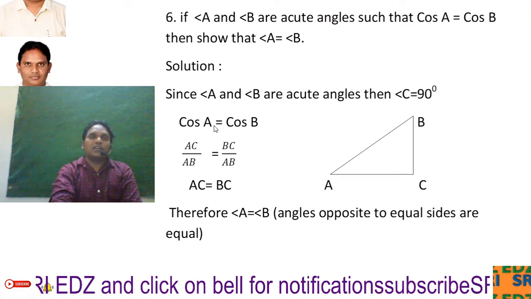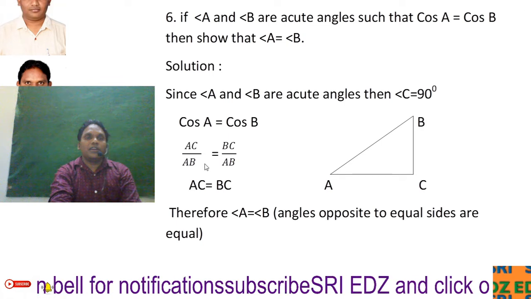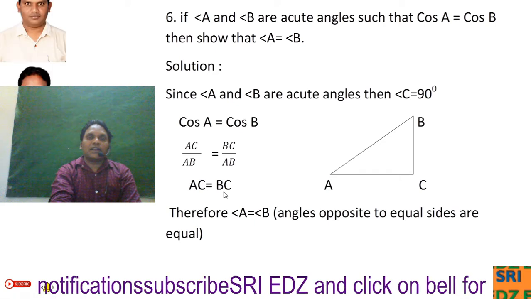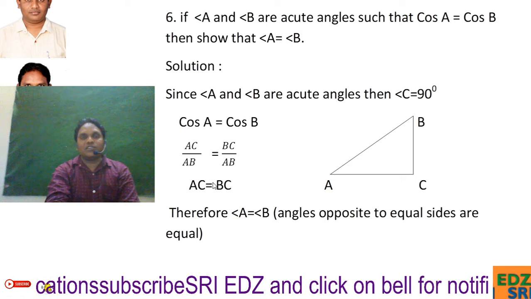So cos A is nothing but adjacent side by hypotenuse, that is AC by AB. Cos B, adjacent side BC by AB. So these both are equal. Here denominator AB equal, so that we can write AC is equal to BC. So angles opposite to the equal sides in the isosceles triangle are equal. So that angle A is equal to angle B. That is what you have to prove.